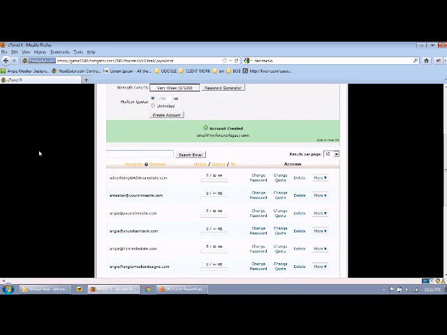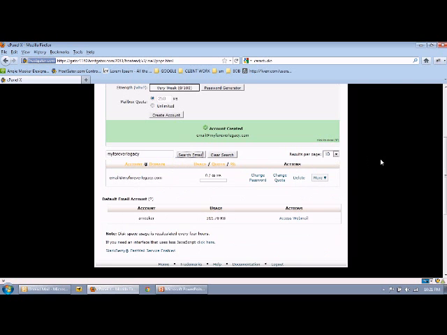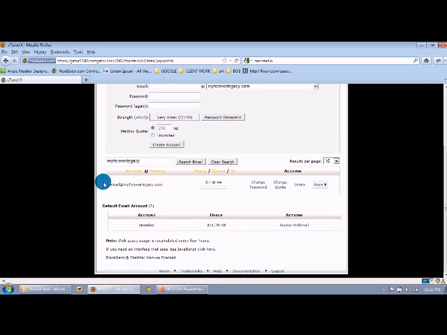Then we can search for that email. If you only have one email account, it won't be that hard, but I have probably 30, so I'm going to search for it to find it. And here it showed up right here. Now you can see the usage of it, basically how many emails do you have in there. You can change the password or the quota, you can delete it. And then you have two other options.